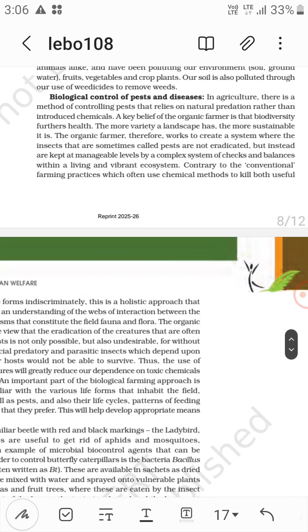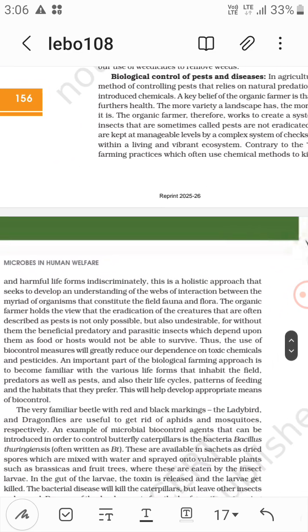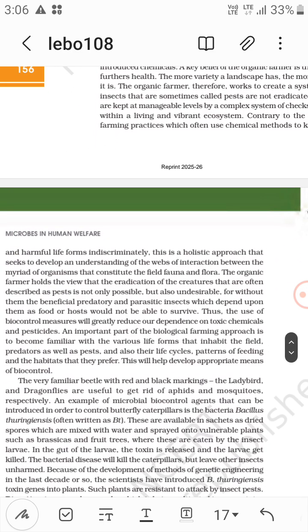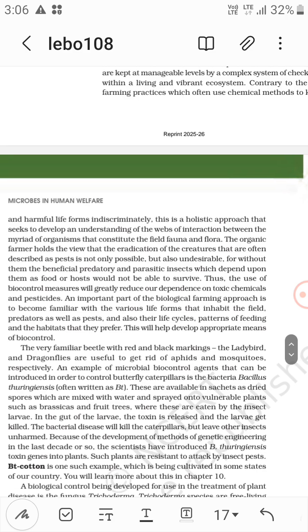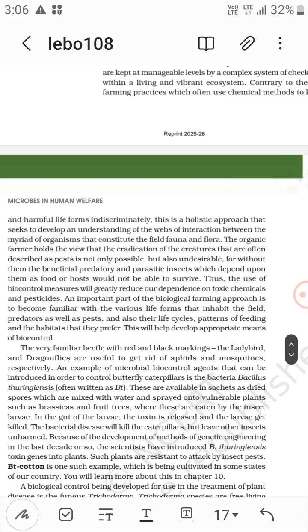So in conventional farming, you can see we kill both useful and harmful life forms indiscriminately. This is a holistic approach that seeks to develop an understanding of the webs of interaction between the myriads of organisms that constitute the field fauna and flora.